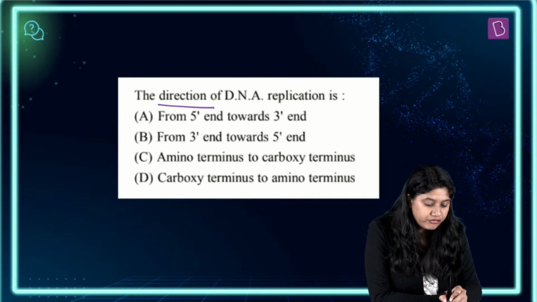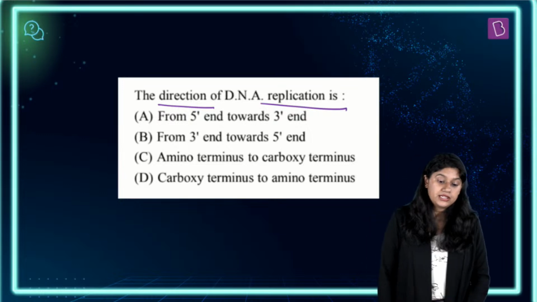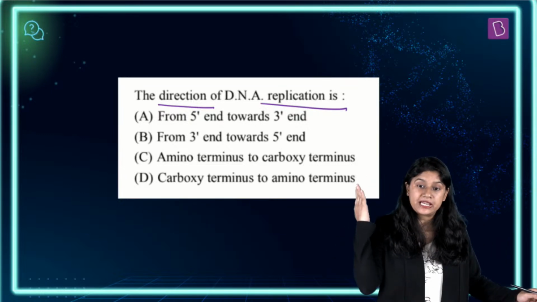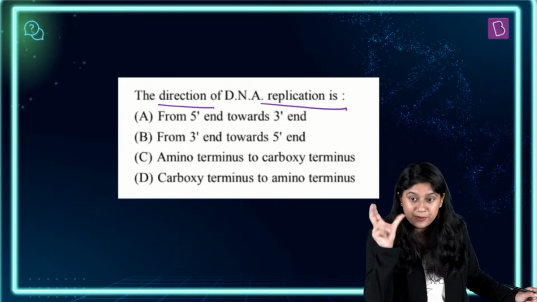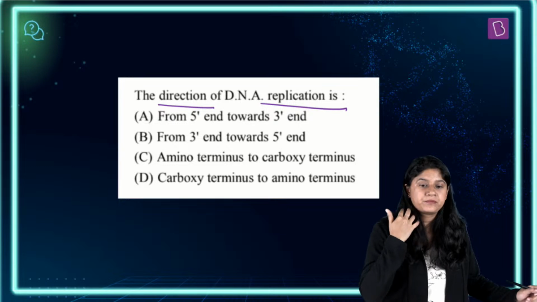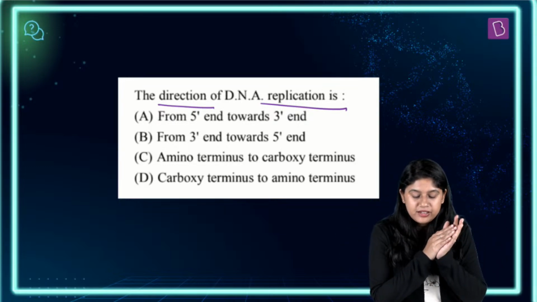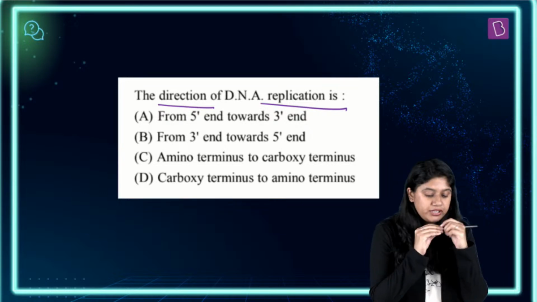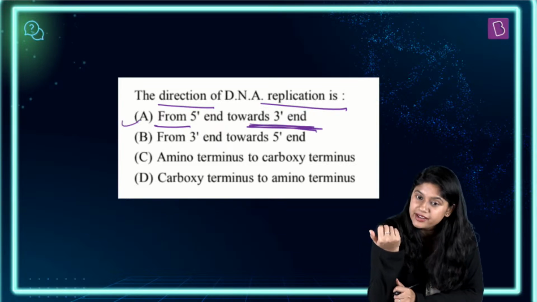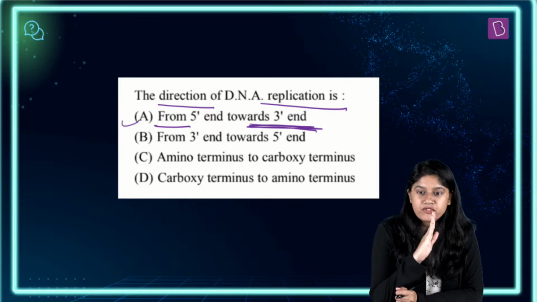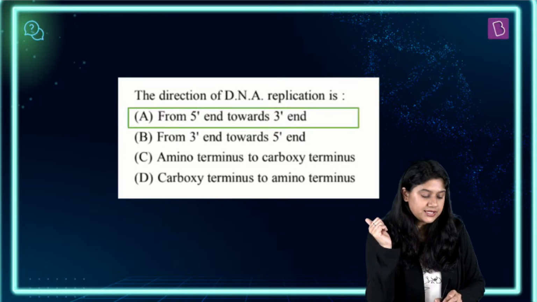Next question everyone. The direction of DNA replication is super easy. ये तो आप ही बता दो. The direction in which the DNA replication happens, in which direction? It's based upon which enzyme? Very good, DNA polymerase, and of course it's from 5' end to the 3' end. 5 prime, 5 to 3. Good. So option number A is the correct answer.